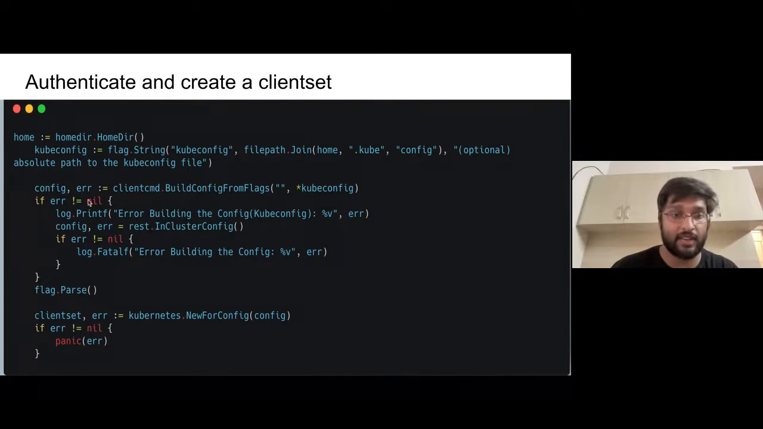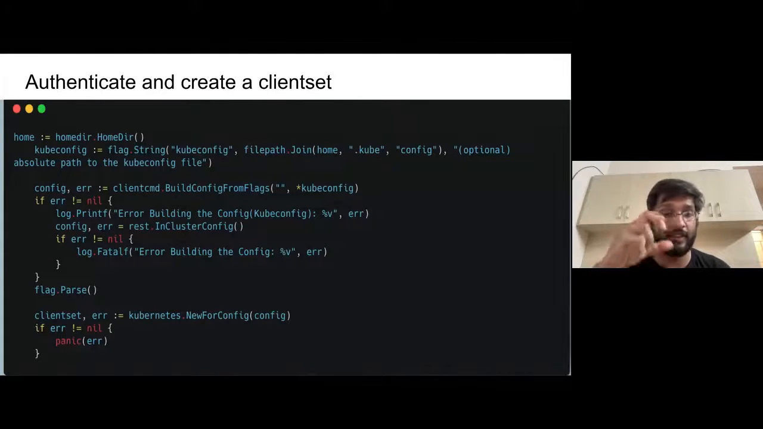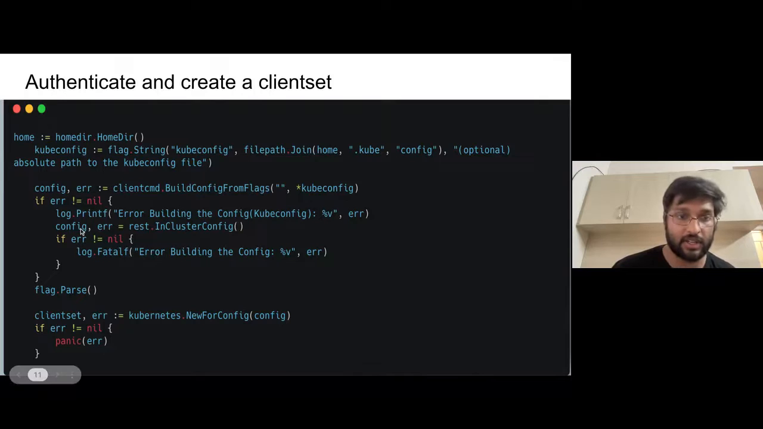Then if the error is not equal to nil, then I will do an in-cluster config and I'll get the kubeconfig file from the actual service account associated with the pod that is running this Kubernetes controller, right? Then once I have got the config, I would build a client set. Now this client set is nothing but a set of API calls.